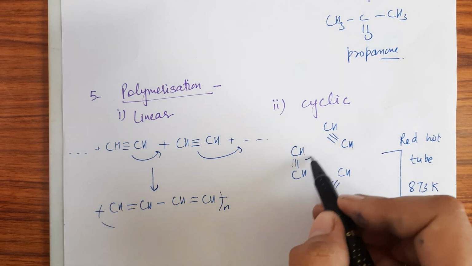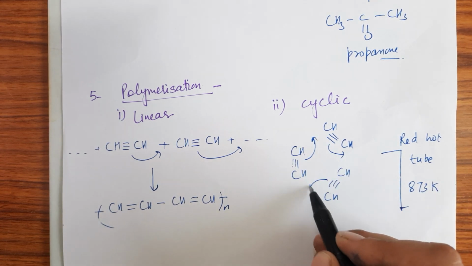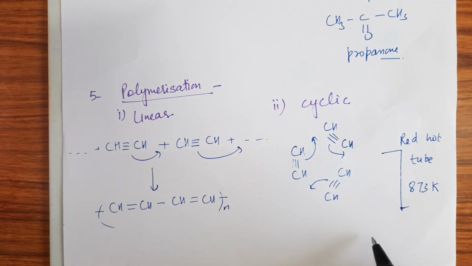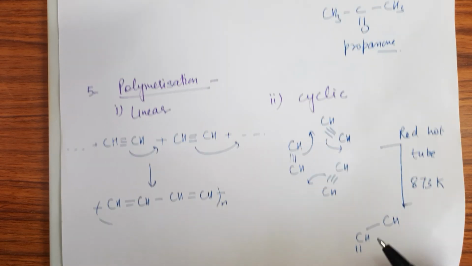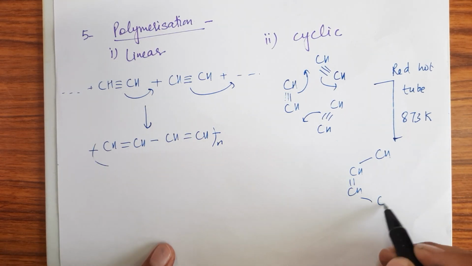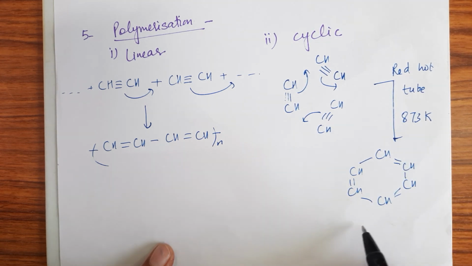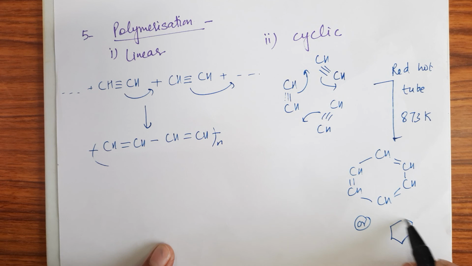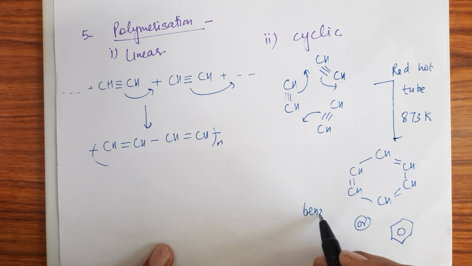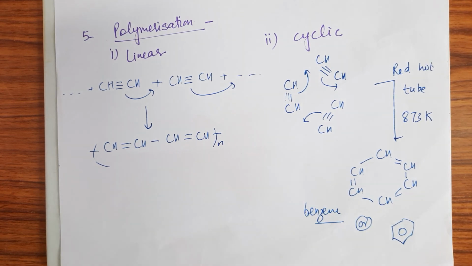Then the compound formed is cyclic in nature, and we all know this important compound. This is benzene. Formation of benzene takes place. You can write it in this way also, right? So cyclic polymerization of alkyne forms benzene in the reaction.